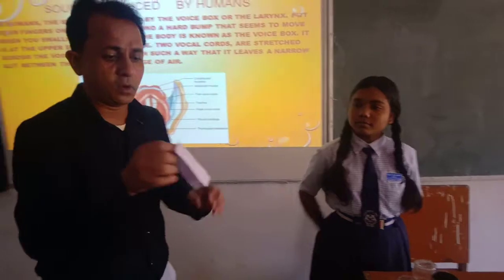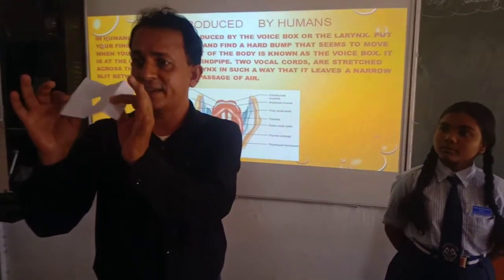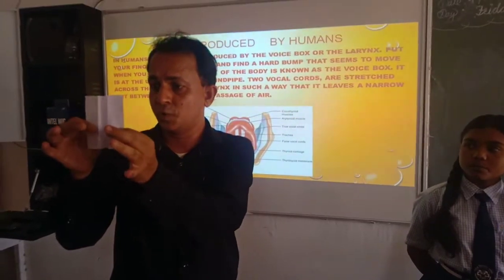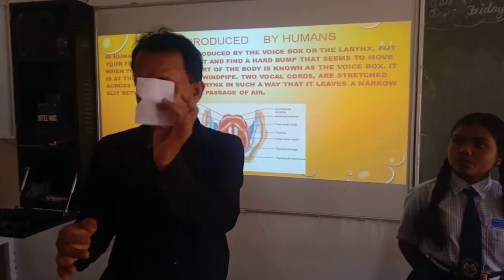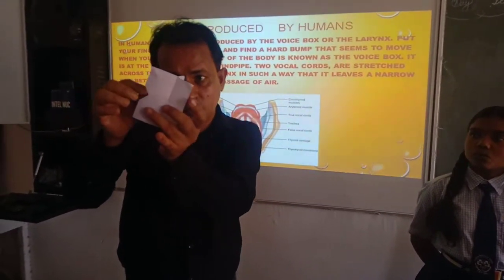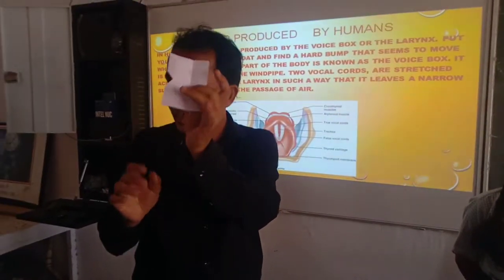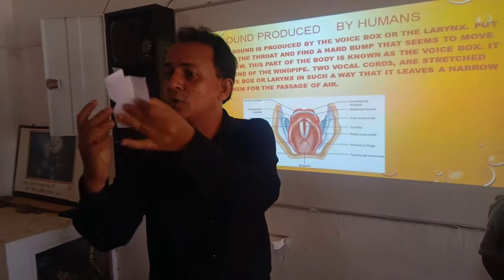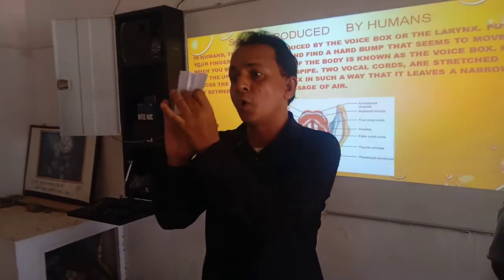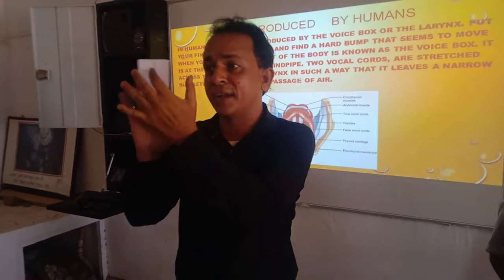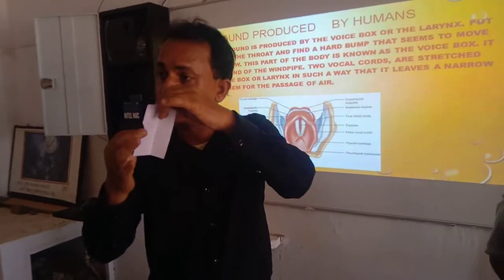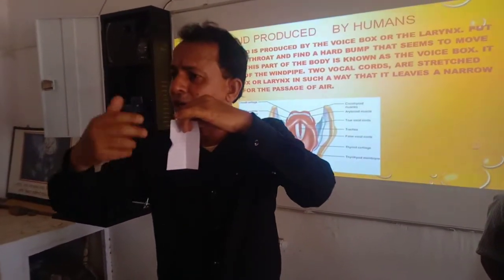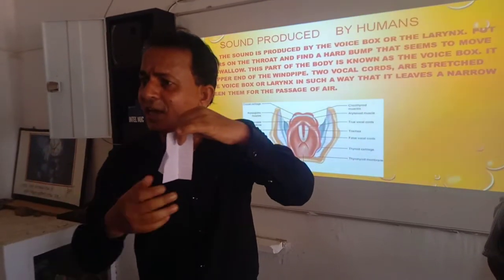Now here we have to take one paper piece in a rectangular shape and we have to fold it like this, a second rectangle, and we have to cut like this. Okay, and there will be a narrow slit. You have to force air through this part, and when air passes through this narrow part, due to this what is producing?